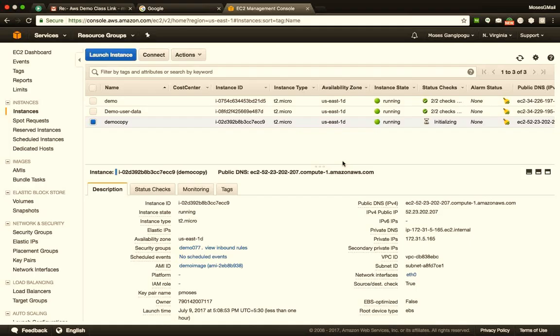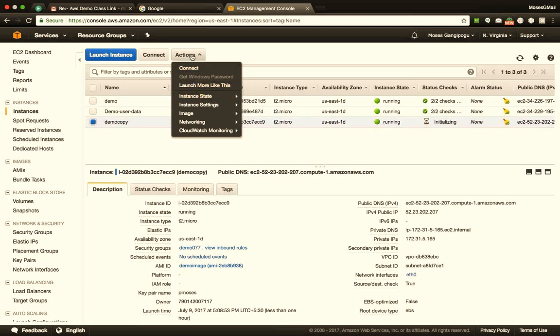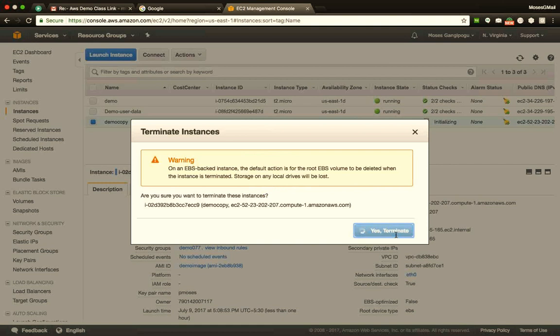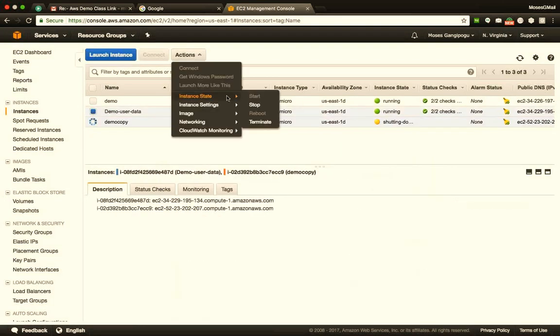So I guess for demo purposes, that should be fair enough. So what I'll do is now just go ahead and terminate this server. For that I'll select the server, click Action, and I can do any one of these things: terminate, stop, reboot. In my case, I'll just terminate it. But no matter, if you have stopped the server, Amazon AWS will only charge you for your running instances. It will not charge you for the instances which are in stop state. So in your case, you might just go ahead and stop the servers. In my case, as I don't need them, I'll just go ahead and terminate this. So yeah, I guess, does that give you an